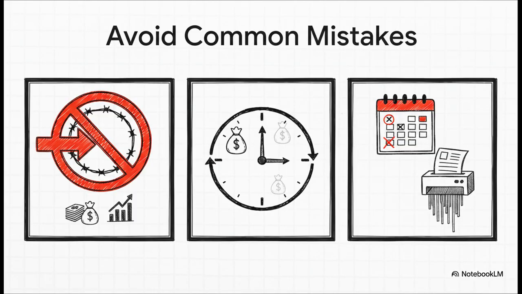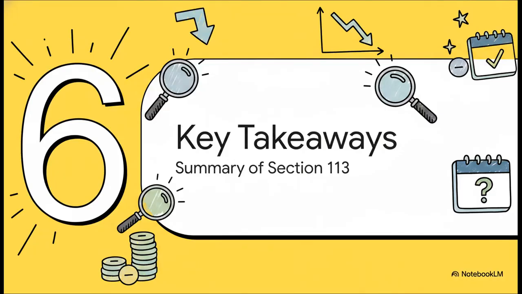So here are the top 3 mistakes we see all the time. Number 1, trying to mix apples and oranges by setting off this loss against salary or capital gains. Don't do it. Number 2, forgetting that the 4-year clock starts ticking in the year the loss happened, not the year after. And number 3, again, filing late. A late return means that right to carry forward is gone. Forever.